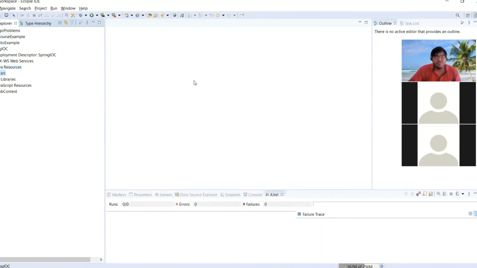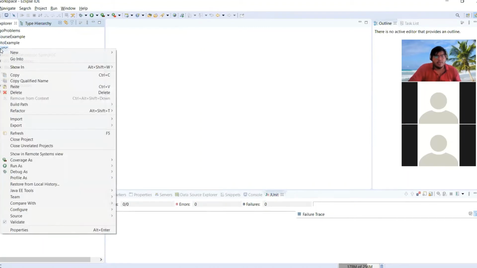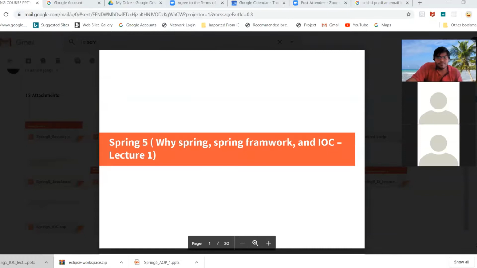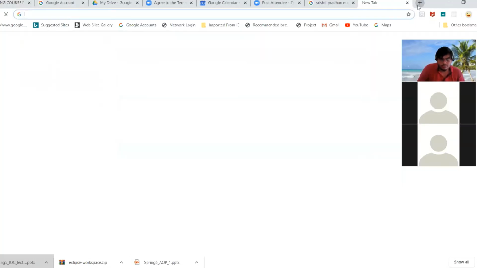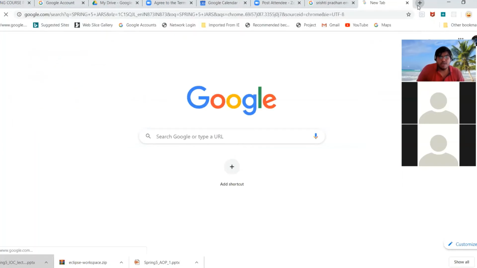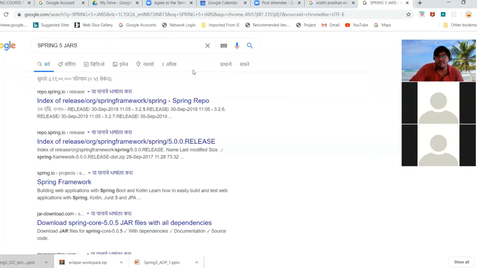The step one is to create one web app project, like a dynamic web project in Eclipse. The second step is, because we are going to make a Spring project, we have to download all the Spring jars. So I am downloading Spring 5 jars. Later on, in another project, we will create a Maven project also.